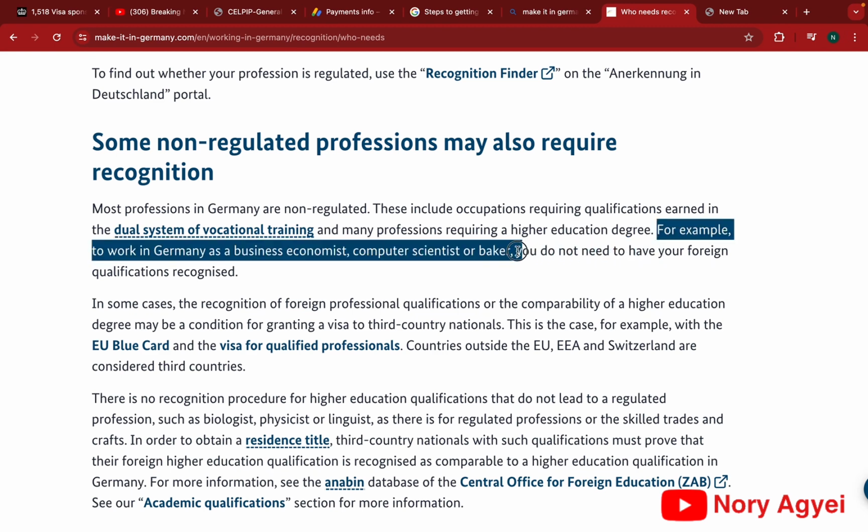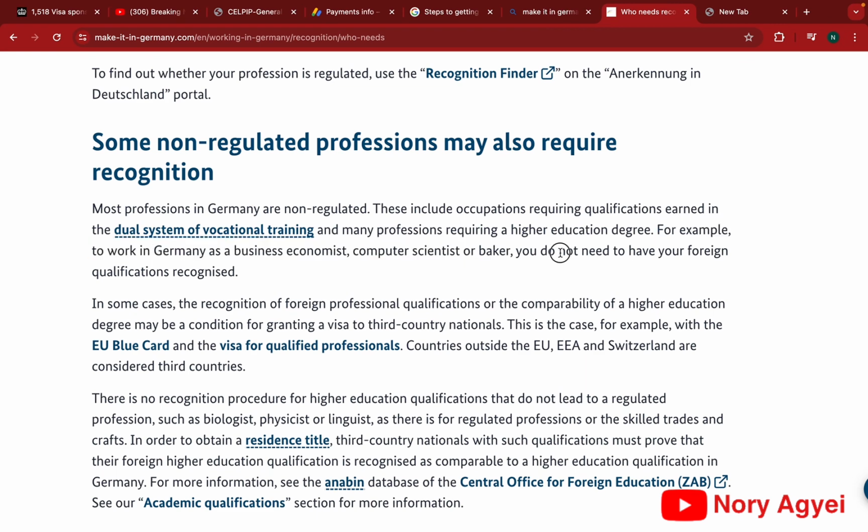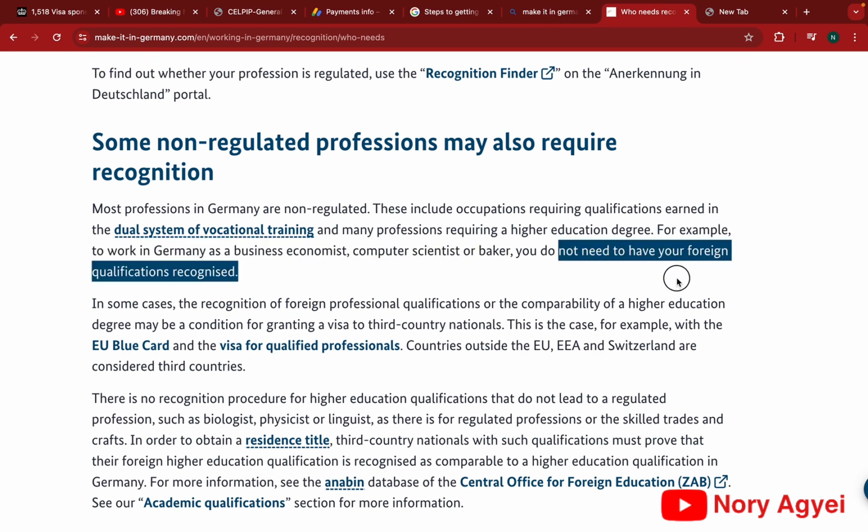These are the professions that fall under the non-regulated professions. That is, if you're going there as a business economist, a computer scientist, or a baker. But this is just a summary. Later we'll go to the recognition finder and be specific on which professions just need to go through the comparability check on the ANABIN database.